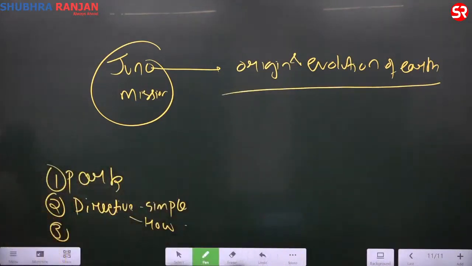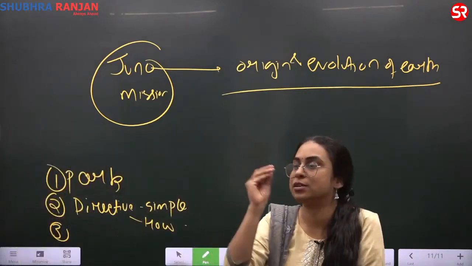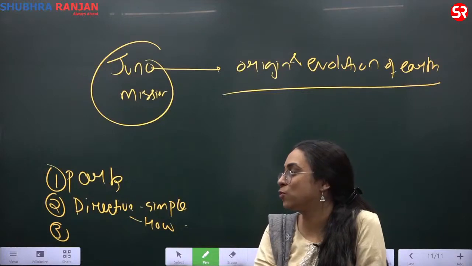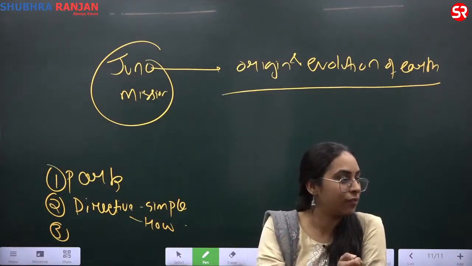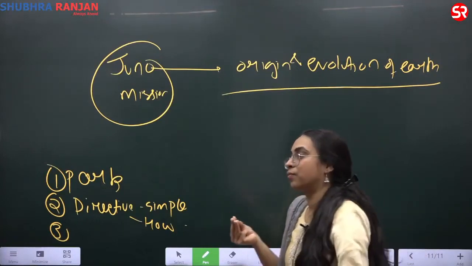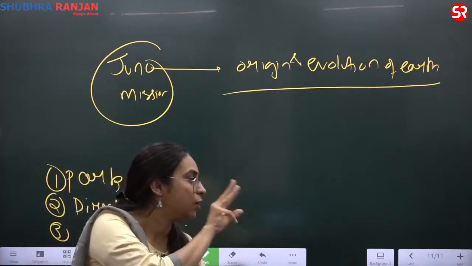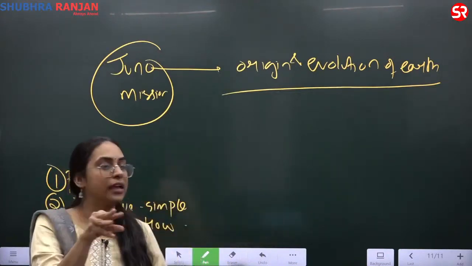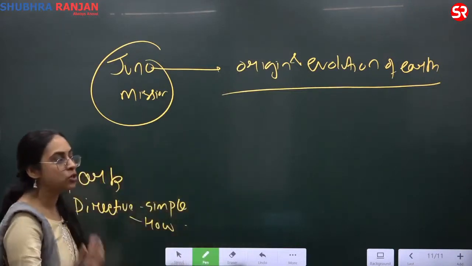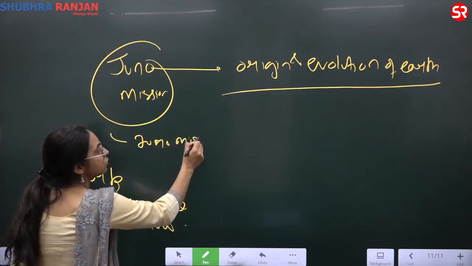How do you brainstorm? Brainstorming is when you try to think in parts, like a doctor. When you go to a doctor and you say that I am having this symptom, he asks you questions, he probes you. Since when do you have it? What did you do before? What are you feeling now? He's trying to establish the links in his brain, and then he's trying to give you the recommendations. Similarly, you have to think in a scientific manner. When you brainstorm, you have to think, what is Juno mission?